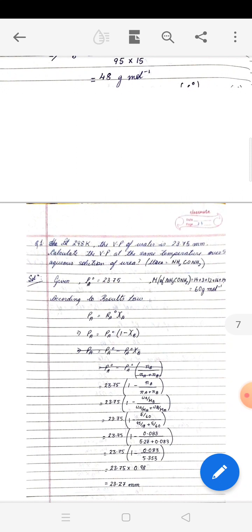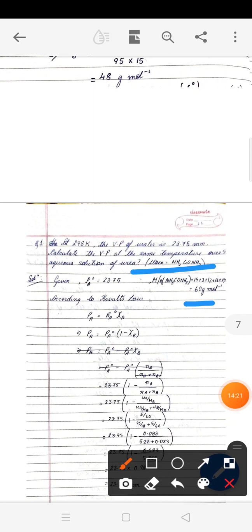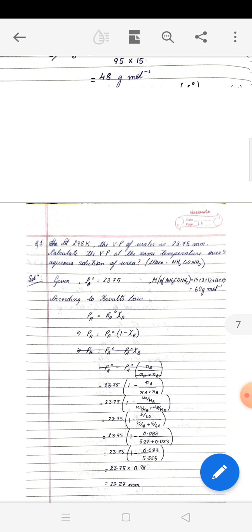So again here your Wb is 5 grams, Wa is 95 grams, and urea formula is given. So you can calculate the molar mass of urea, which is coming to be 60 gram per mole. Here I have not written what are the given quantities, but for you, it is better you write. So here what are the values given to us?